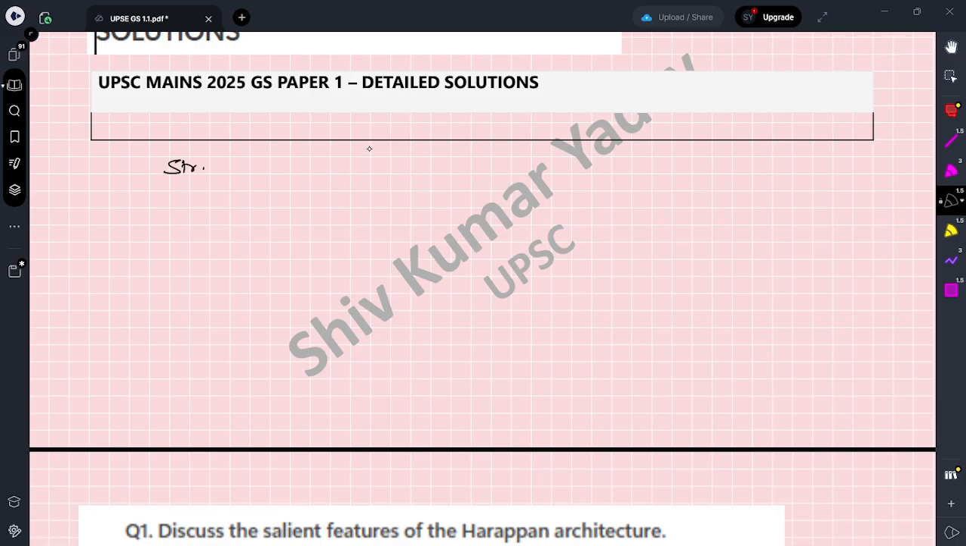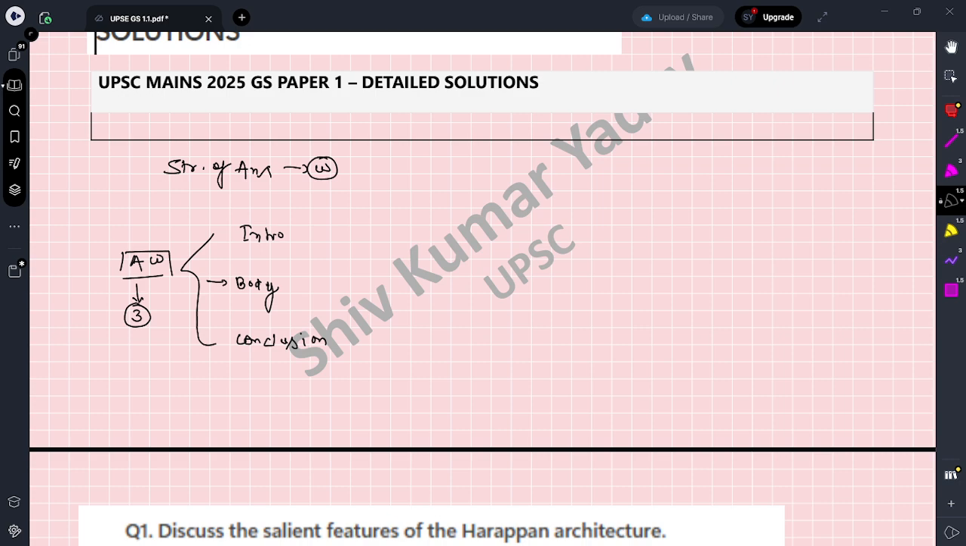Structure of answer writing. What is the structure of answer writing? The best way for answer writing is that it has three main parts. First one is intro, next one is body part, and at the end conclusion.